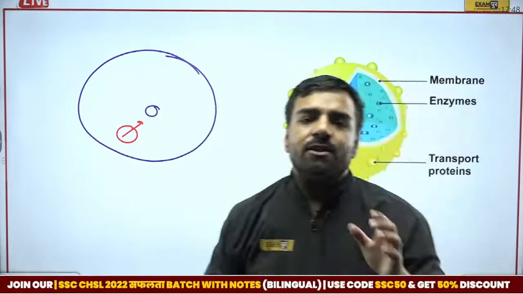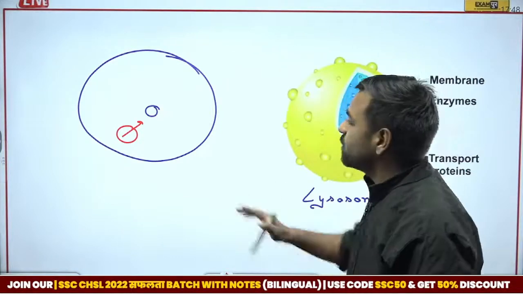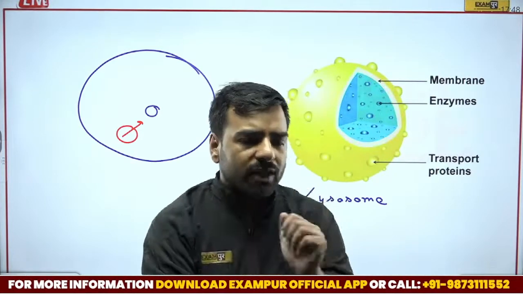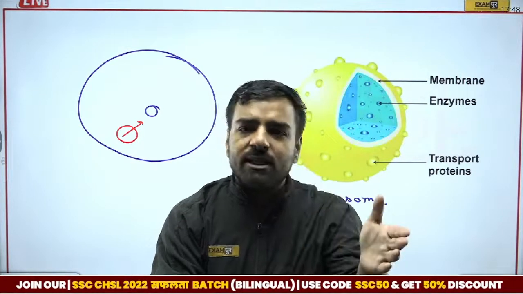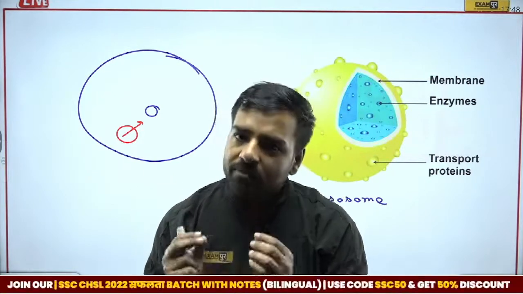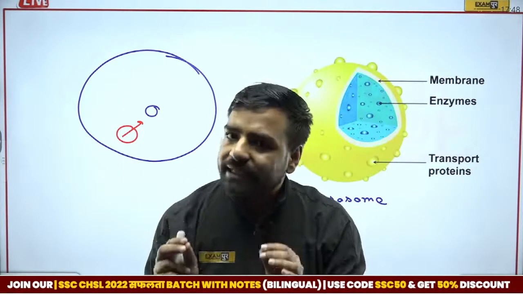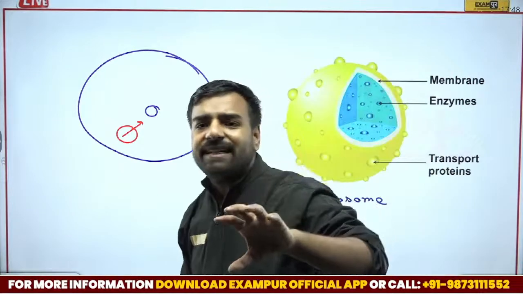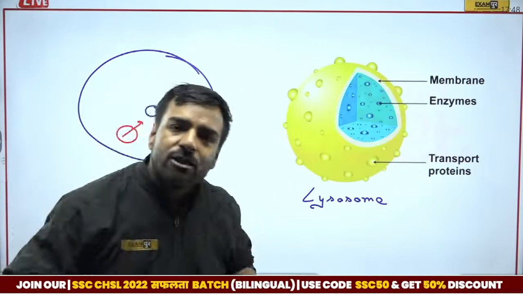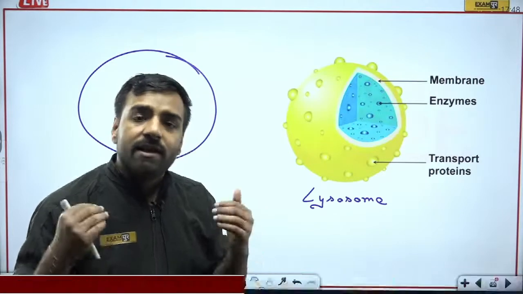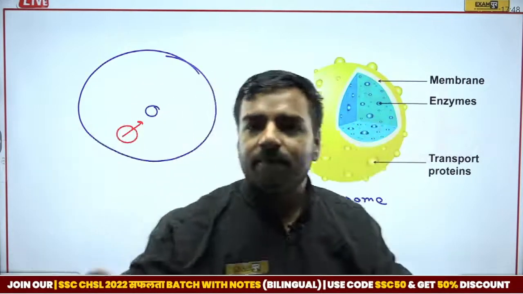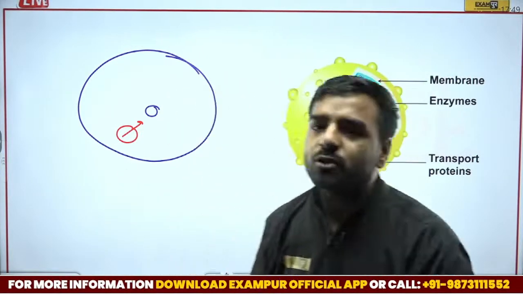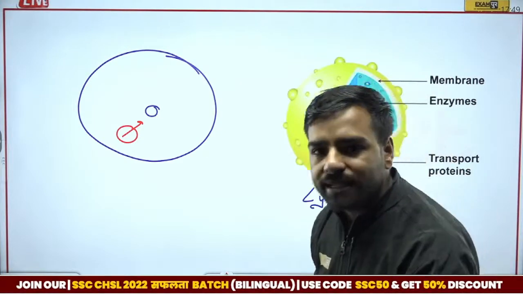So yes, what I was talking about, this lysosome is acting as a class monitor who is just standing and looking, okay, you're not working in the proper manner, and the one who doesn't work in the proper manner, it secretes chemical. Because of that chemical, that particular part is destroyed. But there comes an instant when many of the parts are not functioning, and the cell bursts itself. After bursting, the whole cell dies. Hence it is known as suicidal packets, suicidal bags, or the graveyard of the cell as well.